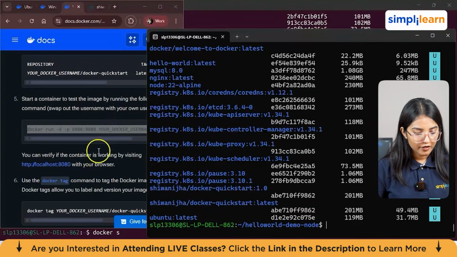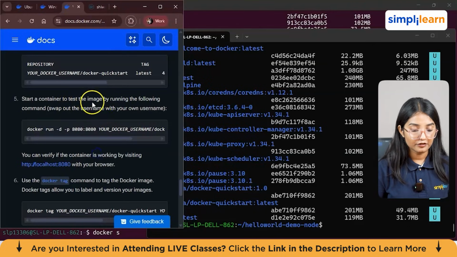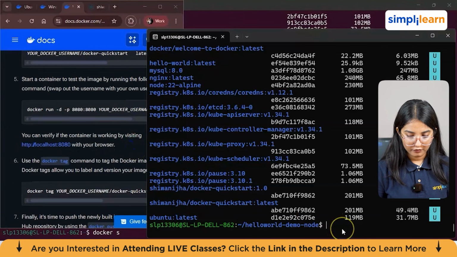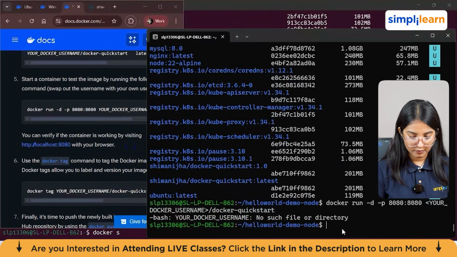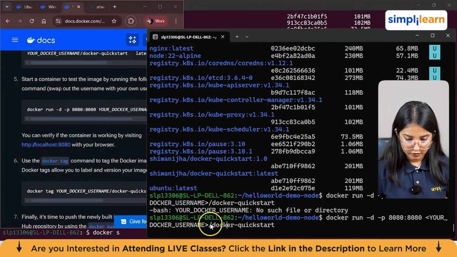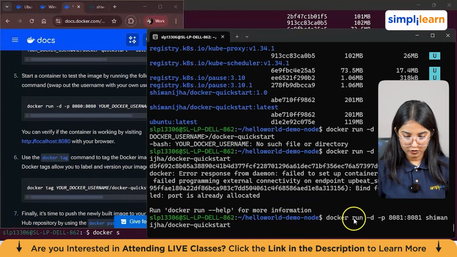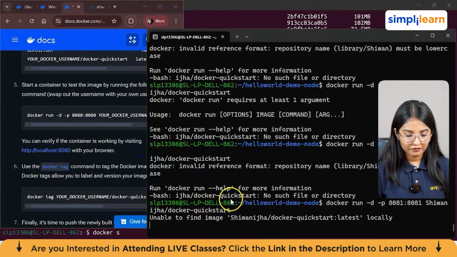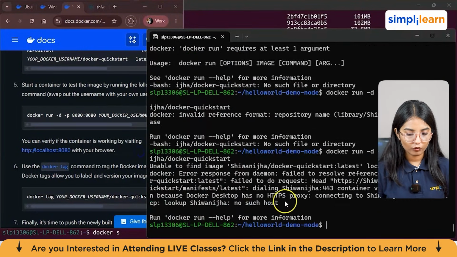Okay. Now, here's one more command to start a container to test the image by running the following command, and swap out the username with your own username. All right, we'll just run this command. Okay, it says no file directory again. So we'll be entering our username again. So we're going to change the port number from here and then run it. So you can actually find your image on the local host from here.